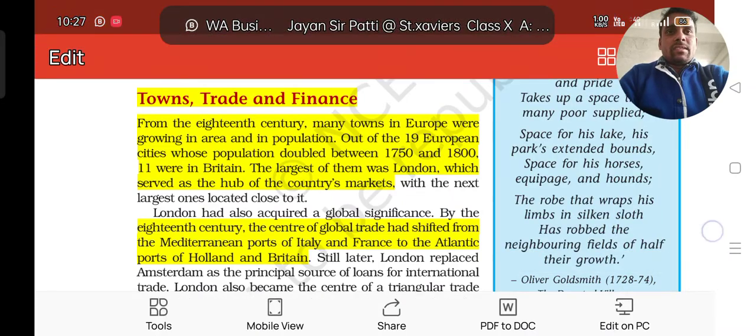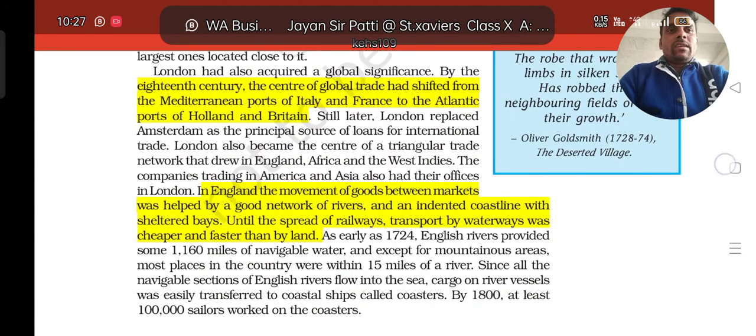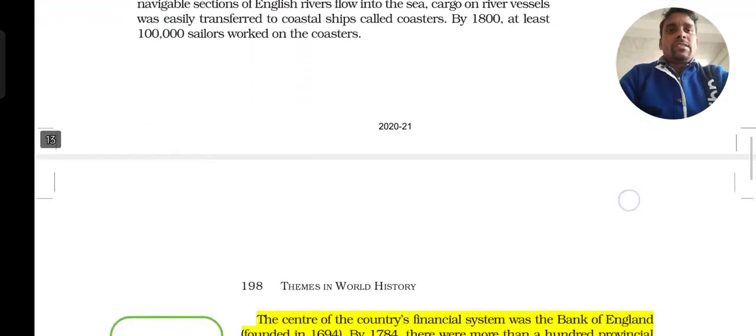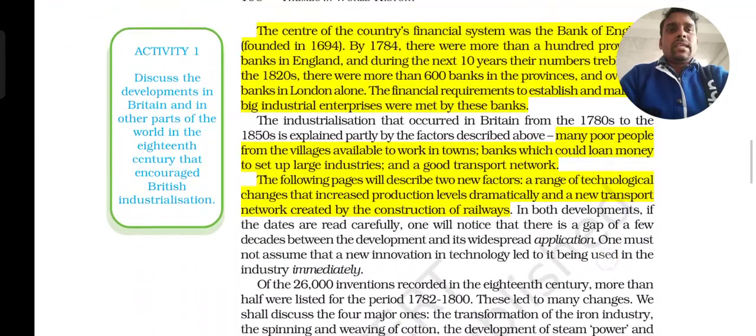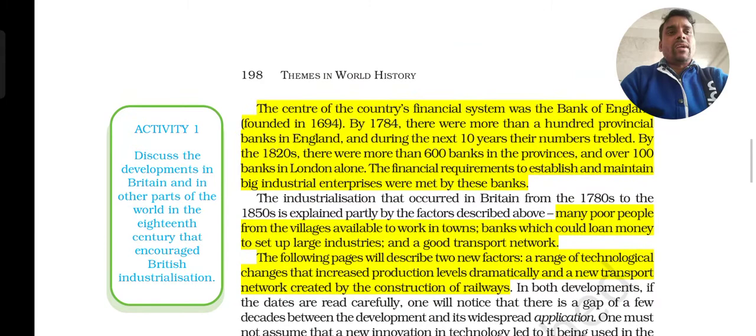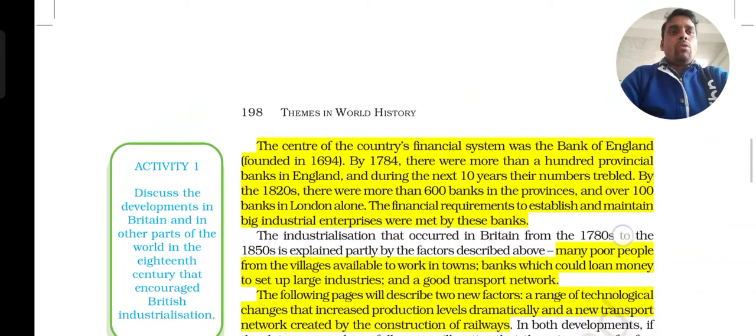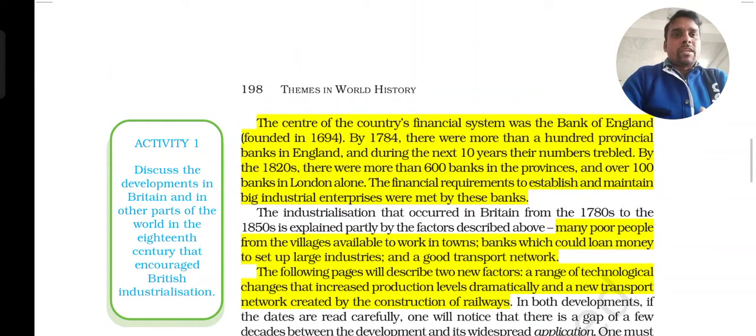And next we are going to discuss finance: how finance came to the country and how it developed, how much development took place regarding money. The center of this country's financial system was the Bank of England, founded in the year 1694.